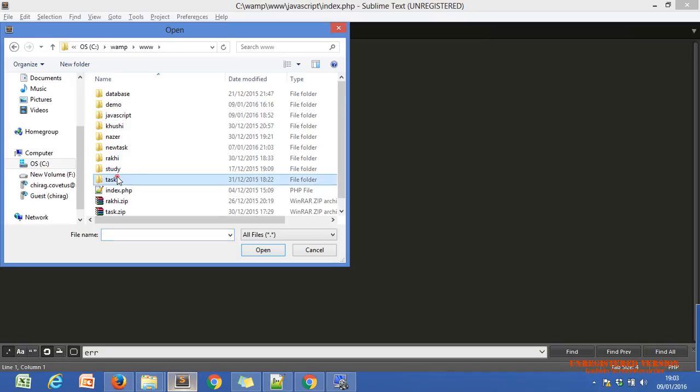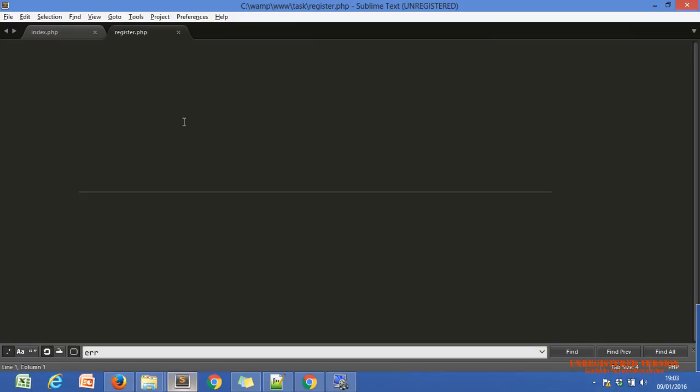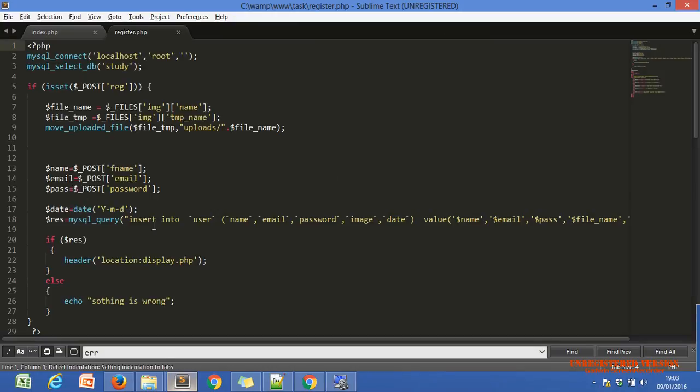This is our task, and this is our register page. I just want to check whether our query is running or not. How can I check?